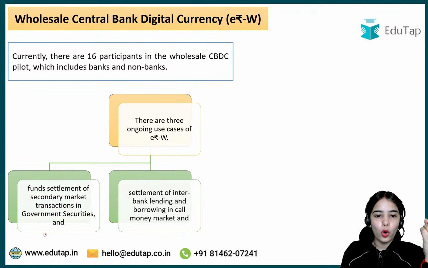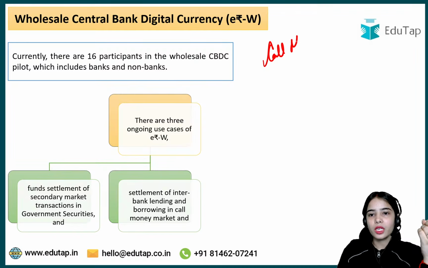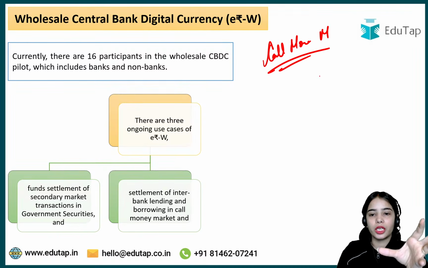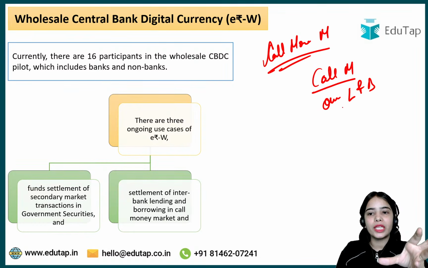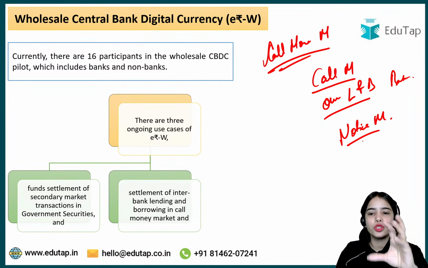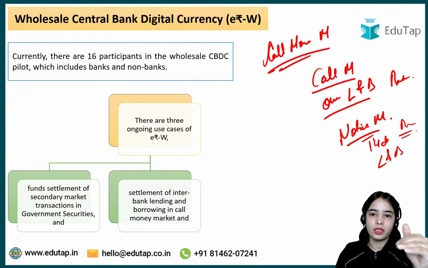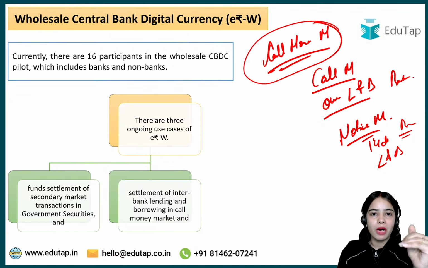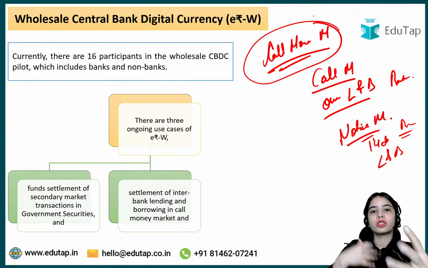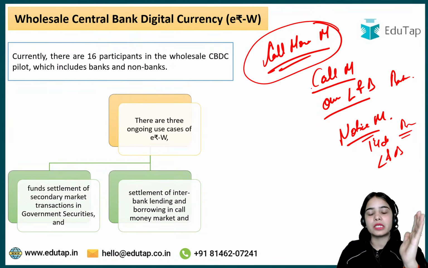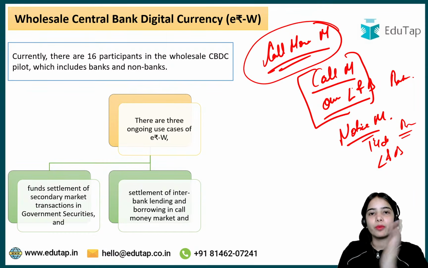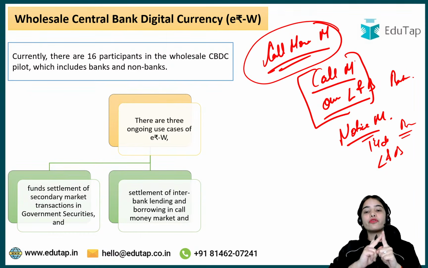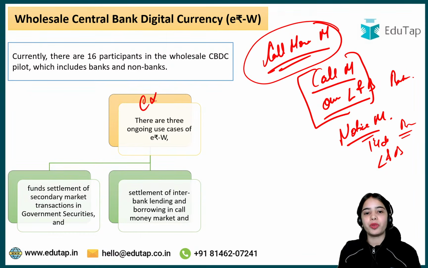See, the call money market is the short-term market. Call money is usually the overnight lending and borrowing that is happening between the banks. Okay, notice money is usually the 14-day lending and borrowing that is happening between the banks. So the call money market is the short-term market for the lending and borrowing between the banks. Basically, the call money overnight lending and borrowing is happening between the banks, so the faster transaction can happen through the e-Rupee wholesale.